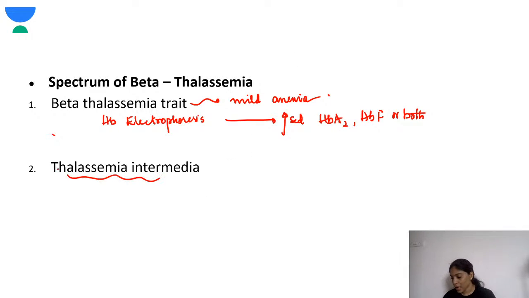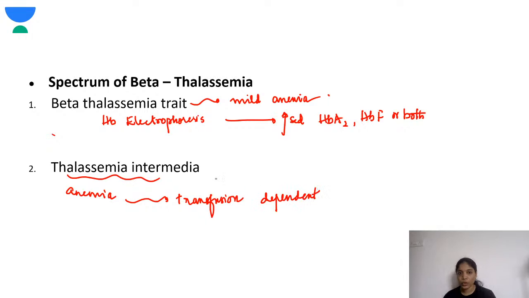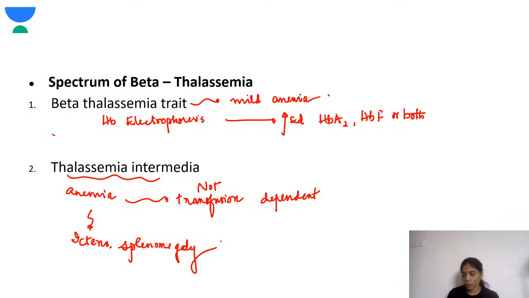Over here these children have anemia of various severity, but they are not transfusion dependent. Slowly, because of the hemolysis, there will be icterus and splenomegaly. So this you should know.